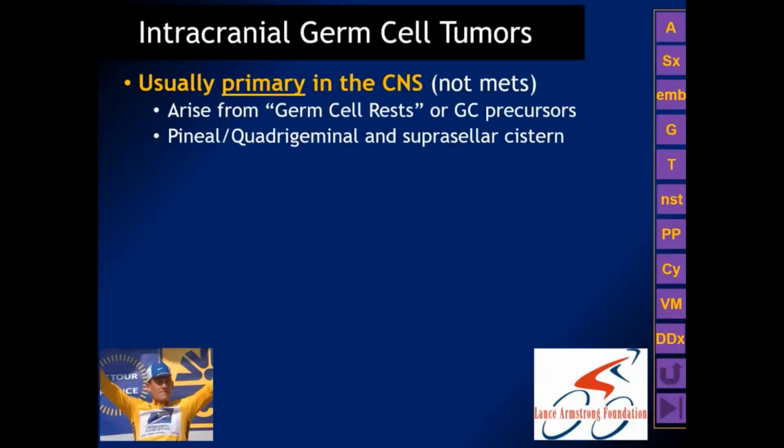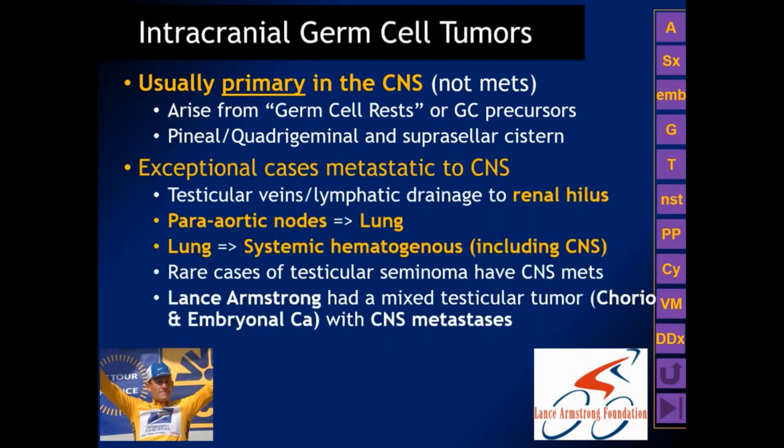Intracranial germ cell tumors are usually primary and not metastatic. They are thought to arise from germ cell rests of the germ cell precursor cells, and these tumors are most common in the pineal or quadrigeminal plate cistern or in the suprasellar cistern. Only exceptional cases of testicular or gonadal germ cell tumors are metastatic to the CNS. The testicular veins and lymphatic drainage go to the renal hilus. The periaortic nodes drain into the lung.